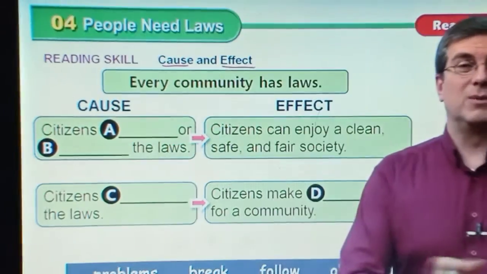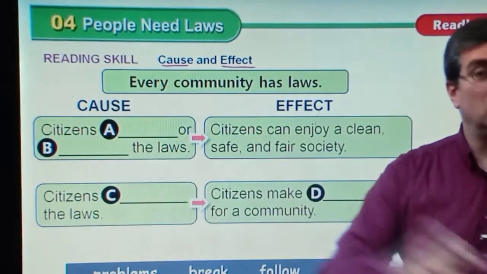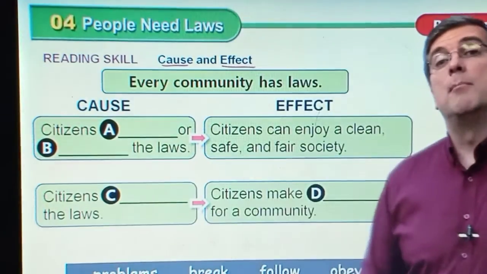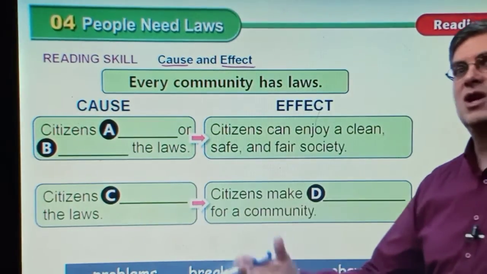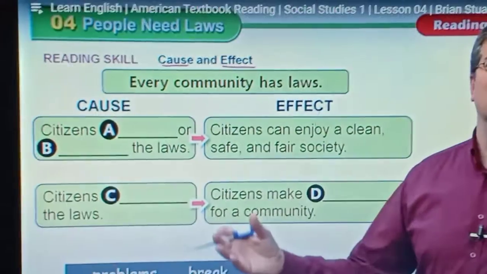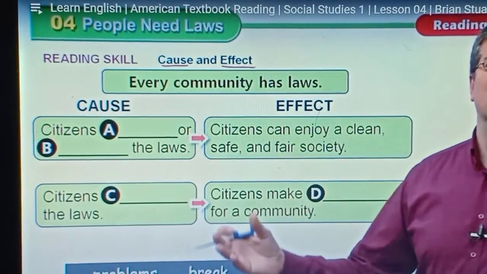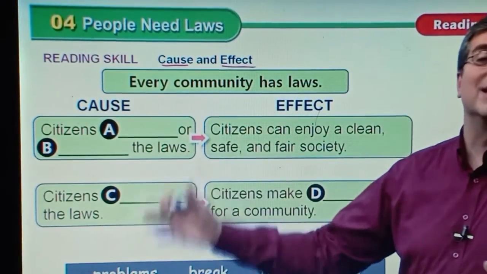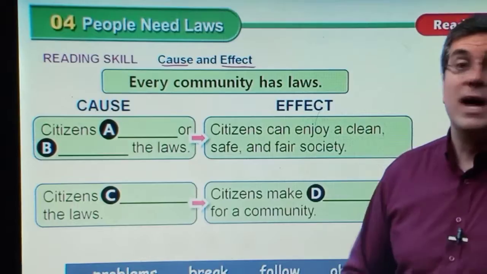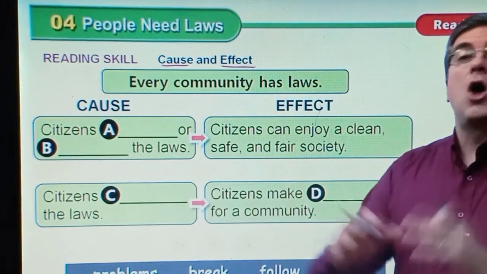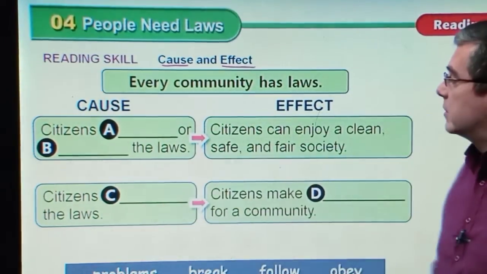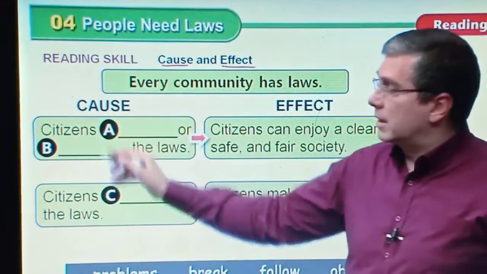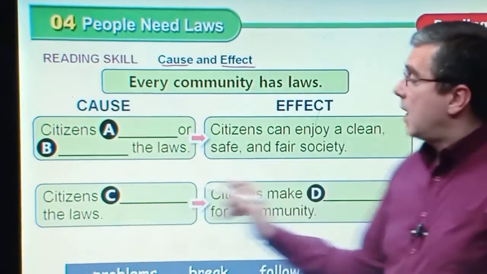This is true, of course, from small communities to large communities, even traditional communities. This is true in a jungle, right? They're living in very simple ways, and they still have laws. All communities have laws.